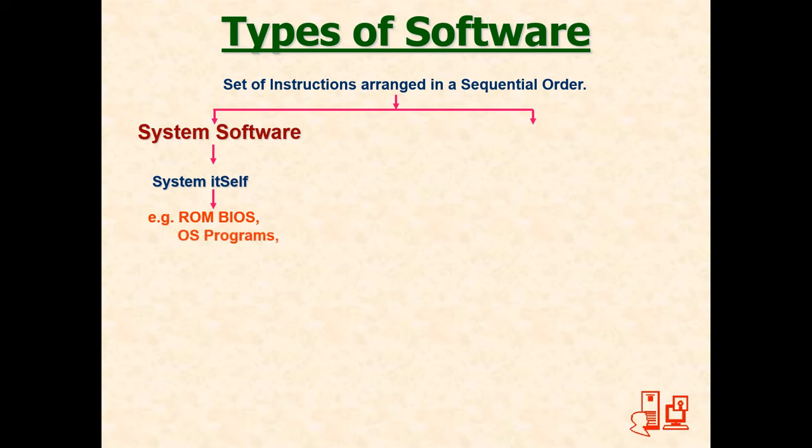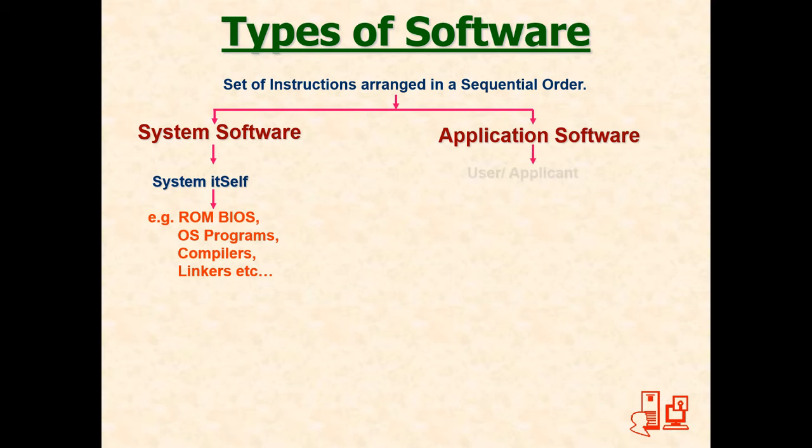And there are many other software, operating system programs like Windows, Linux, Unix. These are the operating systems. You talk to Windows, Windows talks to the machine, and that is how we communicate with each other and get our job done. And there are many other things, compilers, linkers, and many other software which help the system to do its own job. So system software is something connected with the system and it is for itself.